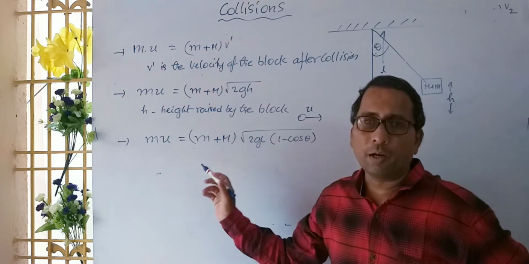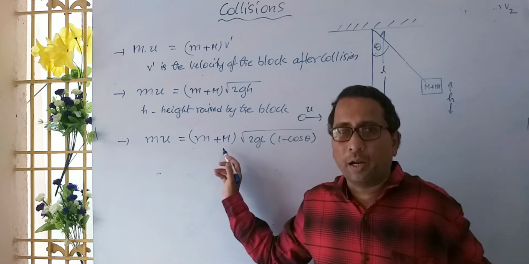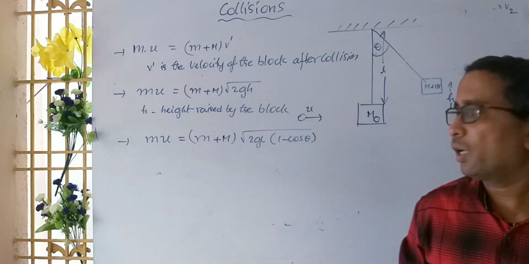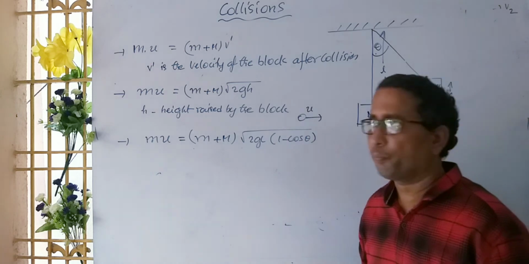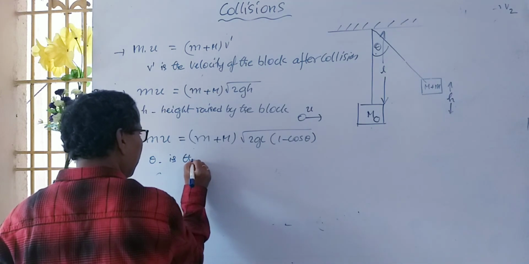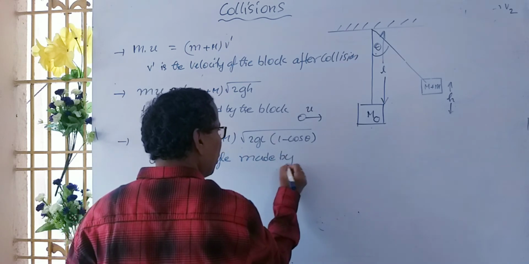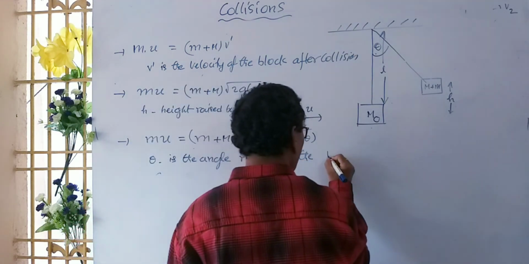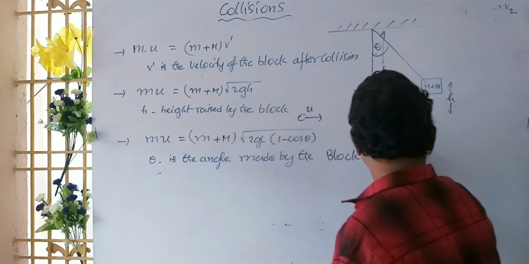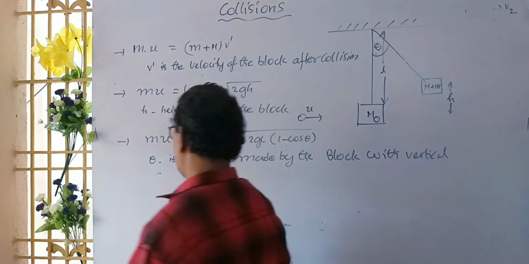Both masses are combined, because the bullet gets embedded into the block. Under the root of 2gl, l is the length of the pendulum, and theta is the angle made by the block with the vertical. We have to mention vertical.